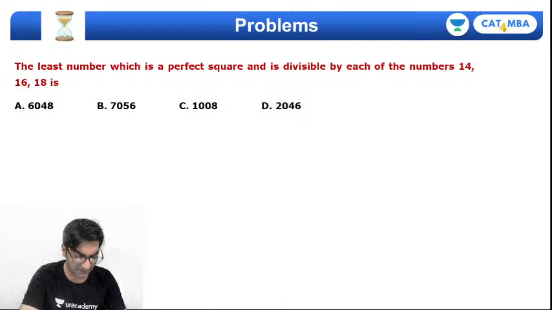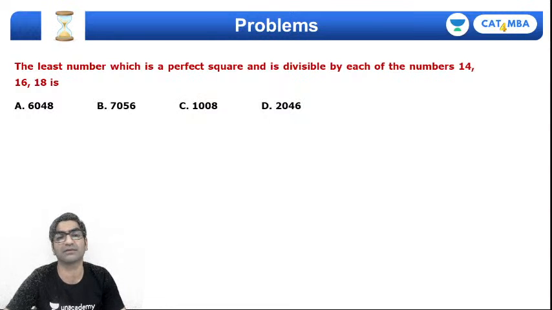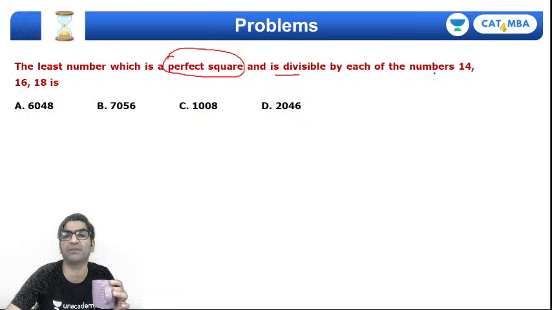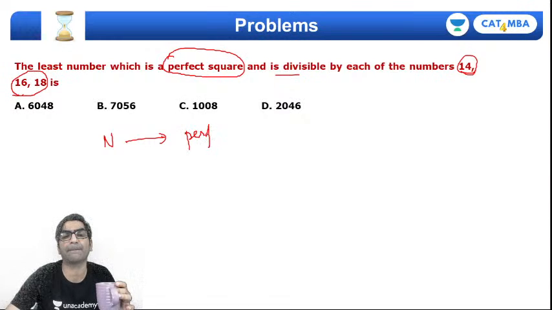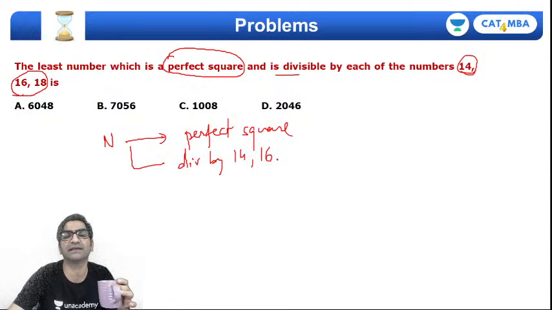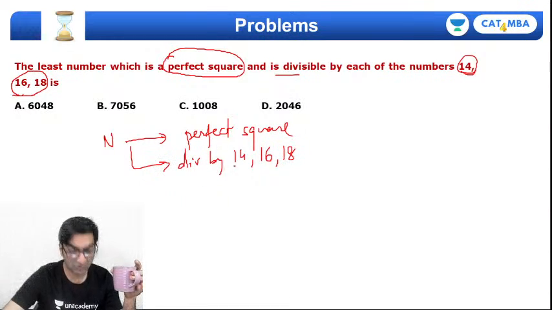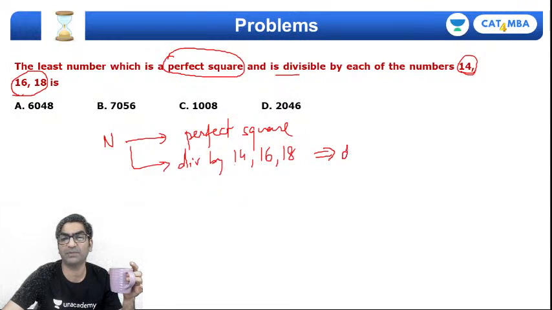Right, let's look at this one. The least number, right? And Q's are important, right? Least number which is a perfect square. So whatever number I want it to be a perfect square. I want it to be square of something. And also divisible by each of the numbers 14, 16 and 18, right? So n is a perfect square and n is divisible by 14, 16 and 18, है ना? तो 14, 16 और 18 से divisible, जब कोई number multiple numbers से divisible हो, right? So you can combine all of this and say it should be divisible by their LCM.